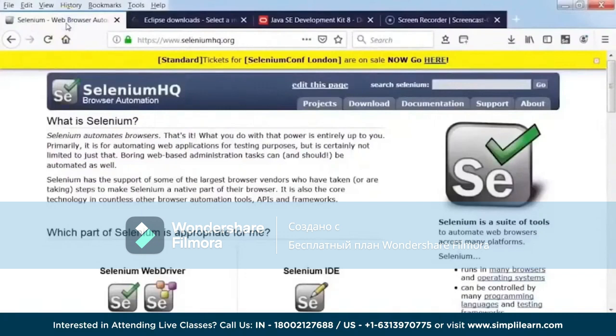If you're working with Selenium, this particular website, seleniumhq.org, is going to be a Bible. Everything and anything related to Selenium is available on this website. Whether you want to download the files or refer to the documentation, anything regarding Selenium is available here. So what we want now is the installables for Selenium. So here, go to the Download tab.